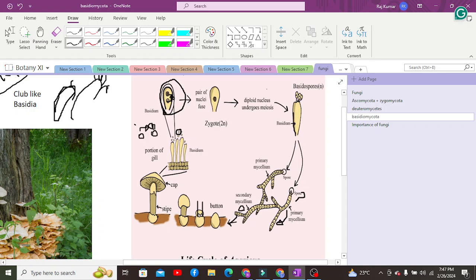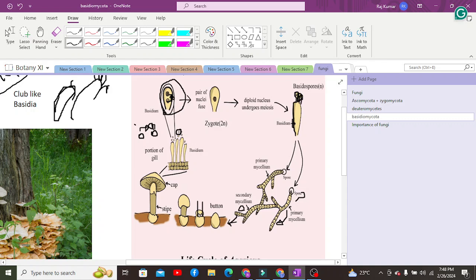We know that meiosis produces four haploid cells, so four haploid cells are produced from the diploid zygote, such that the diploid zygote is converted into a rod-like structure known as basidium, on the tip of which there are four stalks known as sterigmata, and over each stalk there is one basidiospore, which is haploid, right?